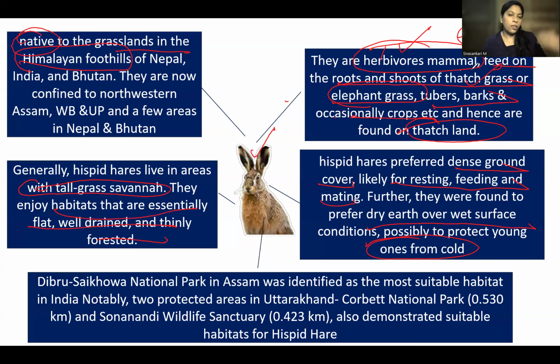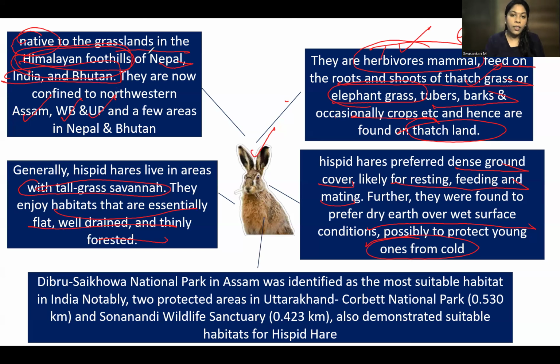Then where is it found, where is its home? Their native range is the Himalayan foothills of Nepal, India, and Bhutan. Not only India, they are also found in Nepal and Bhutan. And now it is confined in India to Assam, West Bengal, and UP. Only these three regions you are finding this fellow.